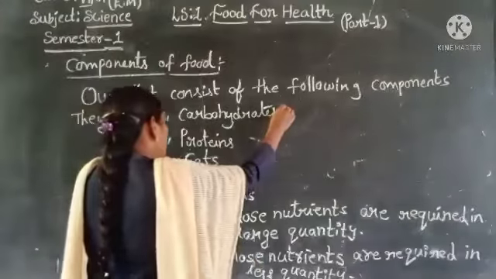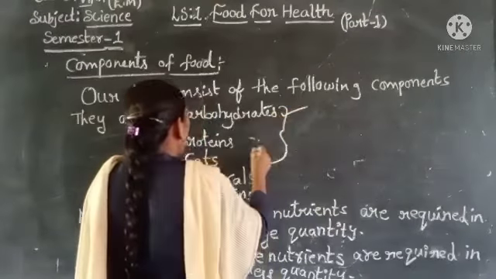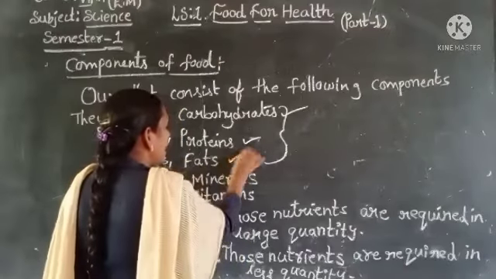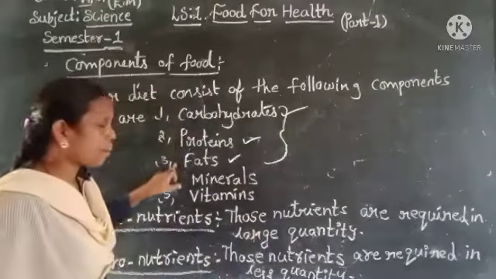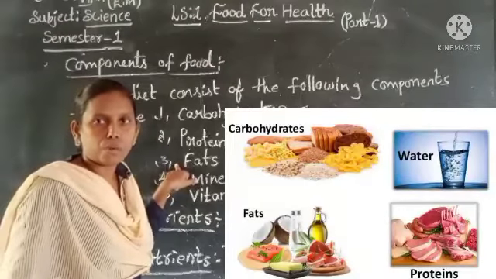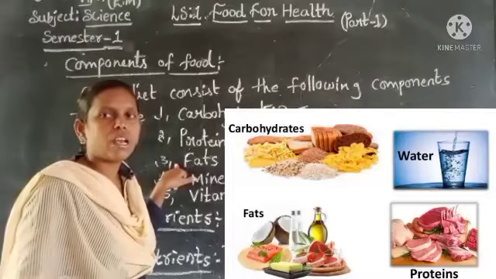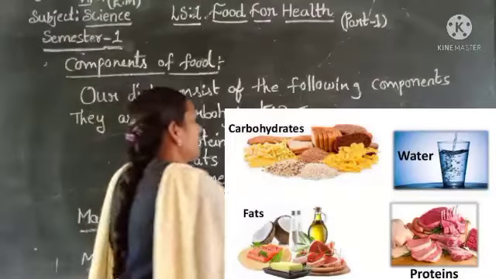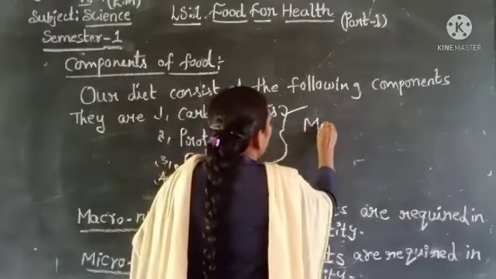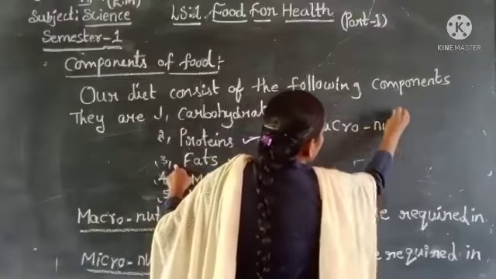They are these three: carbohydrates, proteins and fats. These components are very essential for our body. They are needed in large quantity. That's why they are called macronutrients.